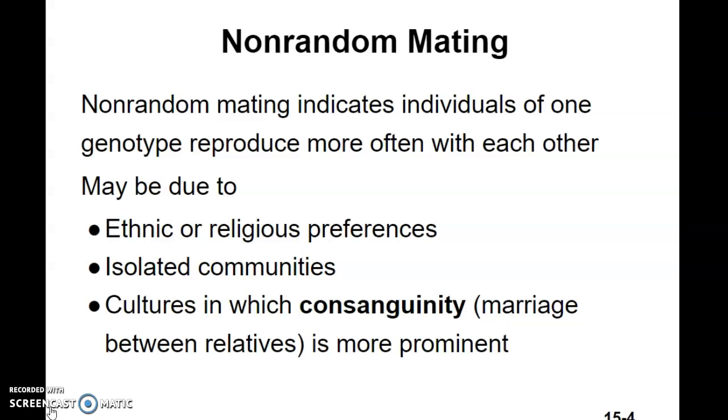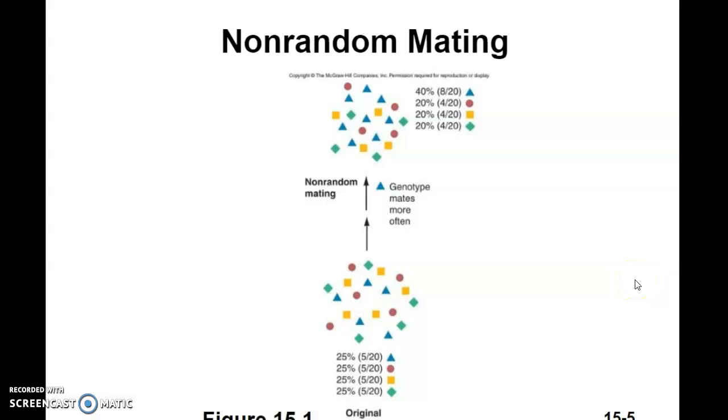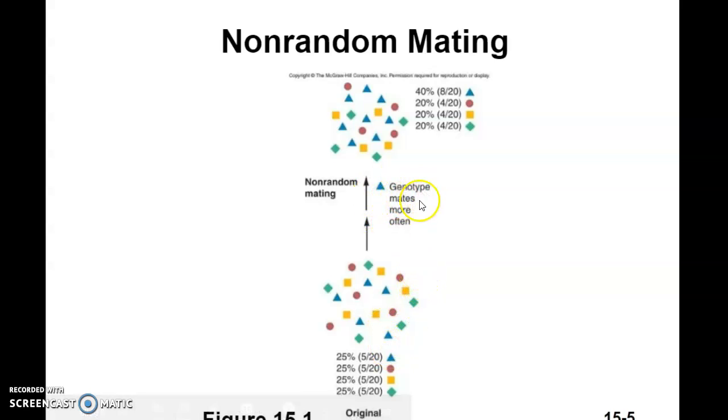There are some cultures, quite a few actually, that still allow marriage between relatives, usually first cousins or so, but it is fairly common still in most of the world. So if we look at the Lucky Charms graph we see here, starting down here, if everybody starts out with equal numbers, but the blue triangles mate more often, then you're going to end up with more blue triangles up here.